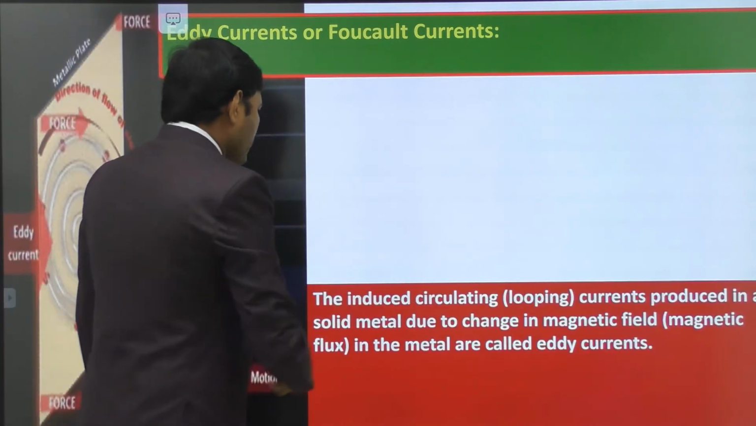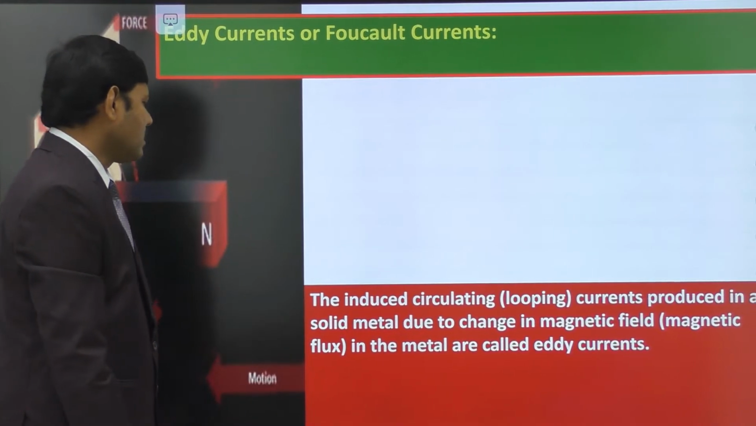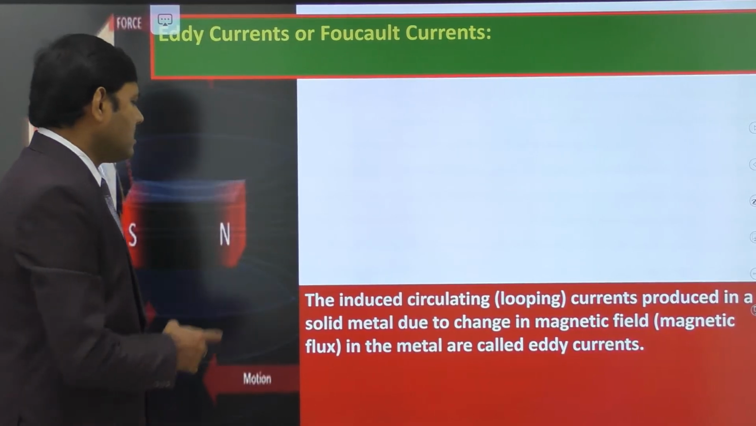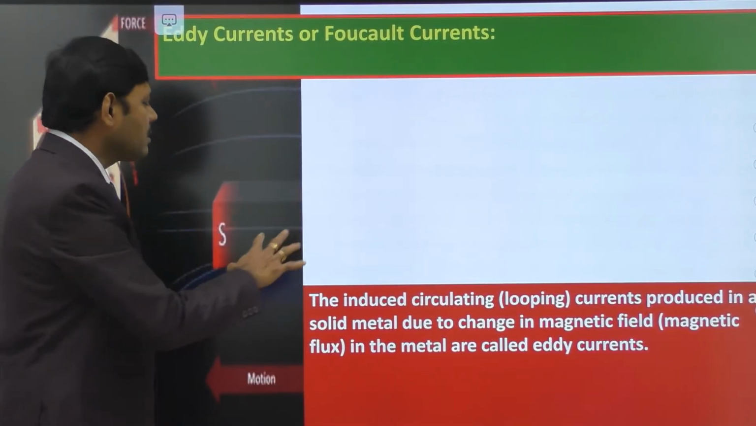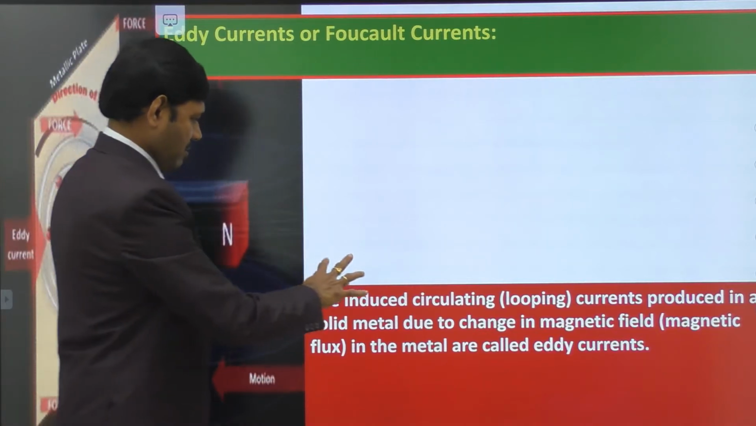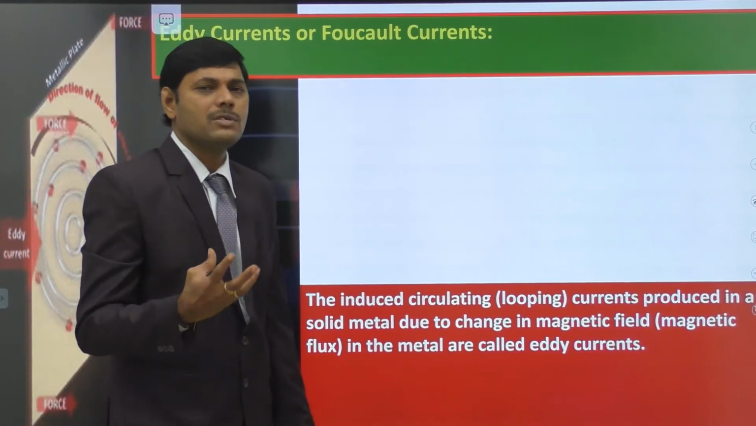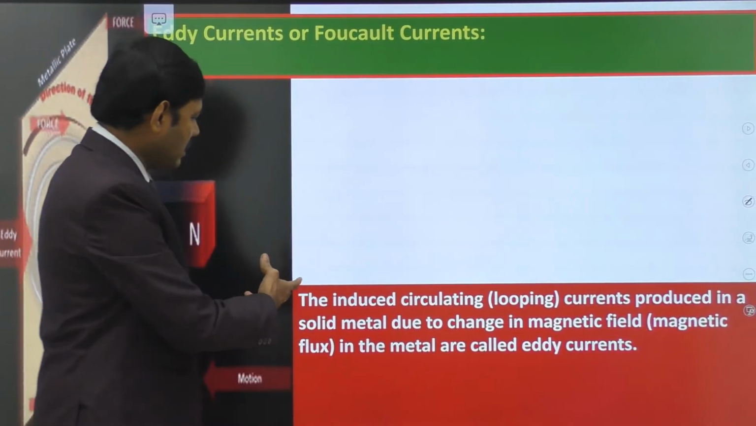So here the induced circulating currents produced in a solid metal due to change in magnetic field in the metal are called eddy currents. To have a clear explanation of this definition, you may not understand it in definition form, but with the help of an image or explanation you understand it very easily. Let us consider this to have a clear idea.